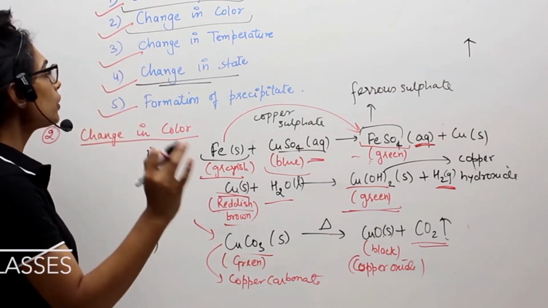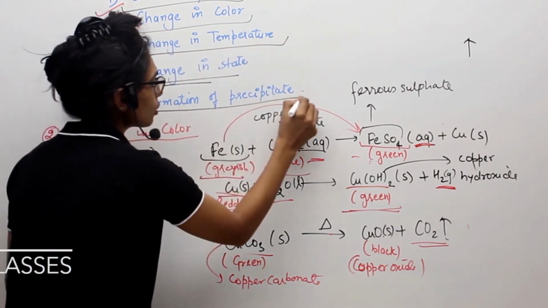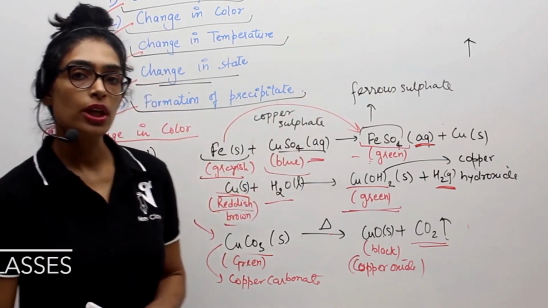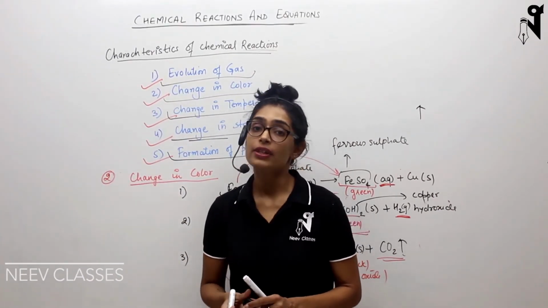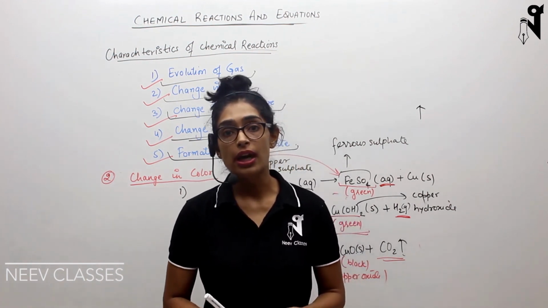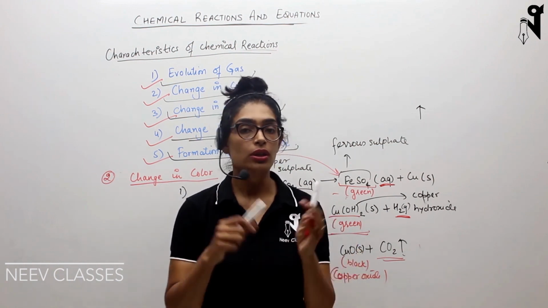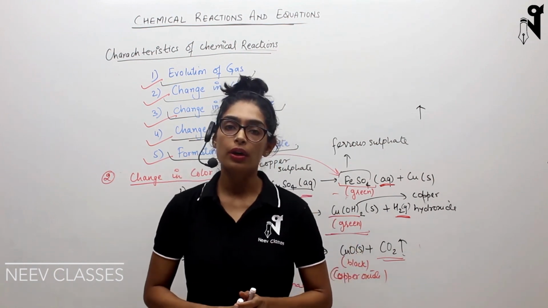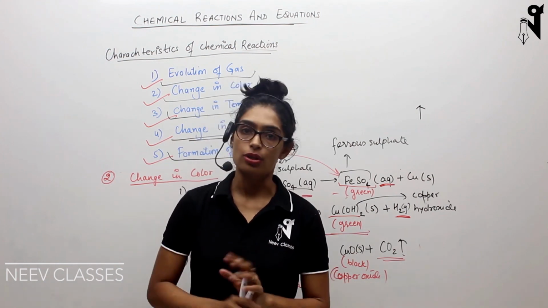Now we are left with two different types of changes which we still have to discuss, that is change in temperature and formation of precipitate. Both of these changes in detail we'll discuss in the next class. Apart from this, we will discuss different types of chemical reactions which can occur, how those reactions take place, what changes take place, and third important thing, how to balance a chemical reaction.